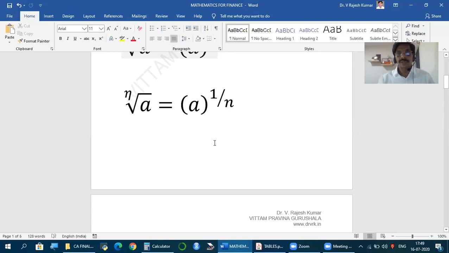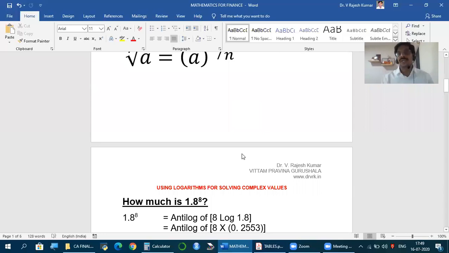But friends, the theory of indices, these two expressions, is one requirement. What is interesting is, whenever we have some complex values given, how to calculate them. For whatever reason, professional institutions do not permit use of a scientific calculator. Particularly the Institute of Chartered Accountants doesn't permit students to carry a scientific calculator to the exams.